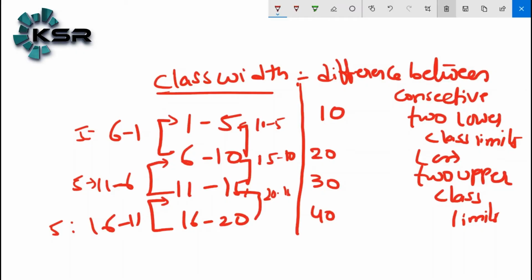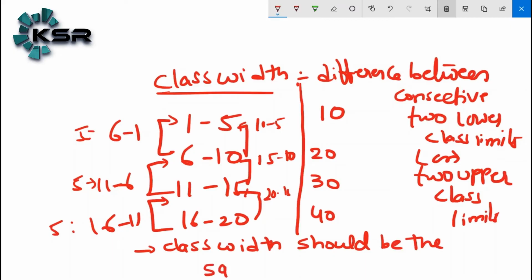One of the main important rules: class width should be the same for all the classes. In real time also, class width should be the same for all the classes.